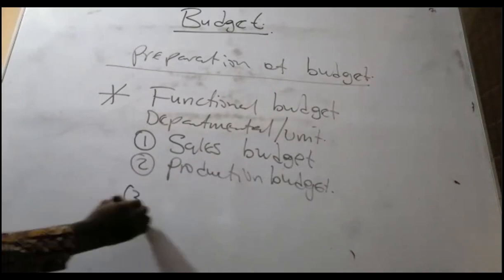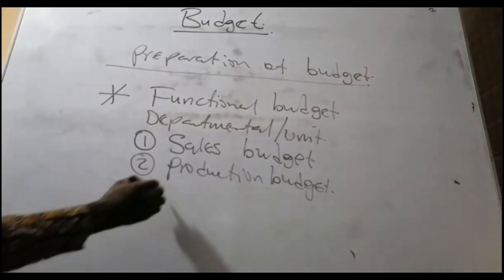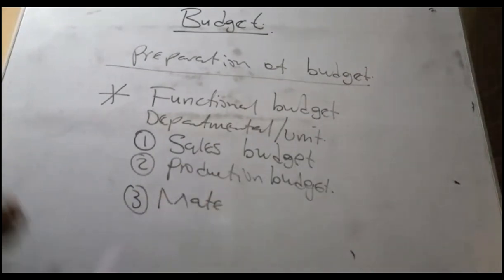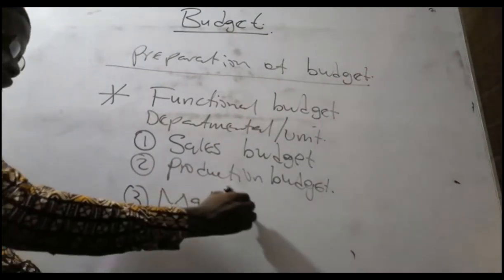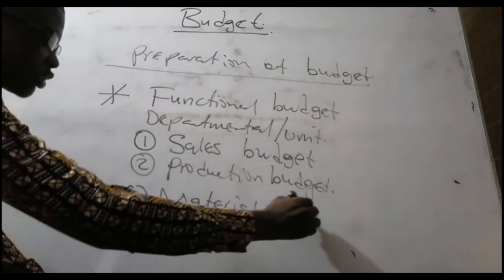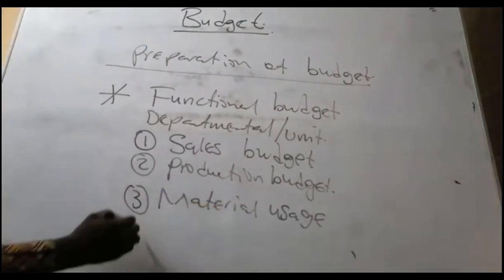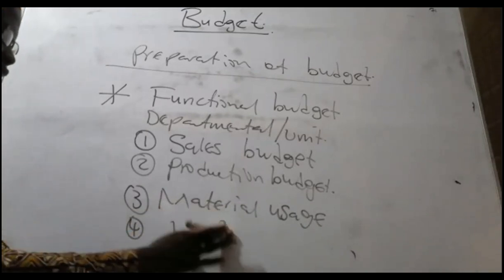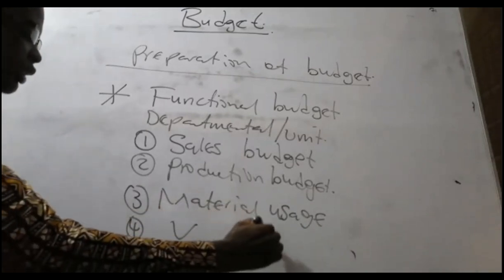Then three, they go to the material usage budget. Then four, they go to the material purchases budget.